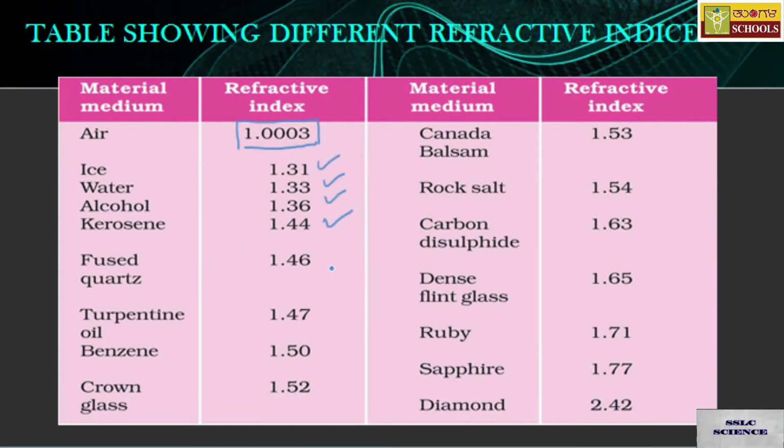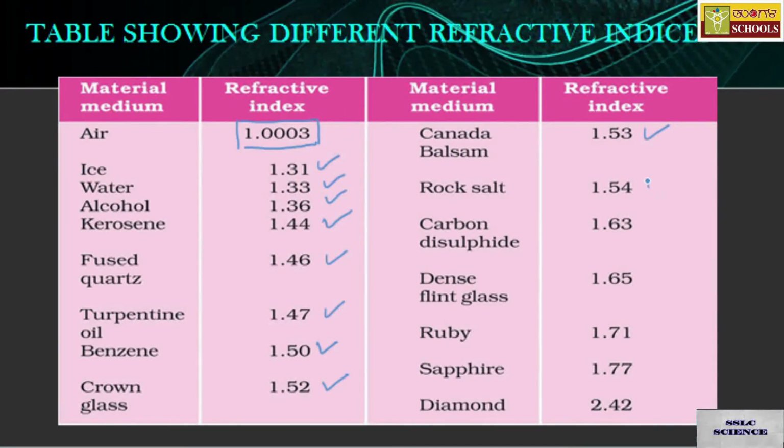Fused quartz material, that is 1.46. Turpentine oil, that is 1.47. For benzene, that is 1.50. For crown glass it is 1.52. Canada balsam has refractive index 1.53.